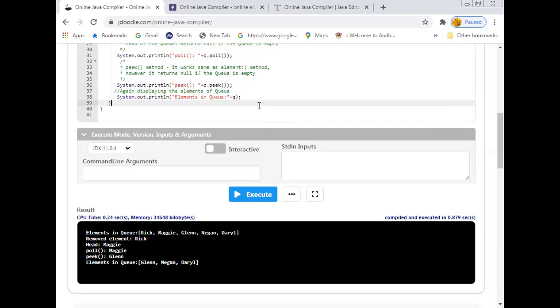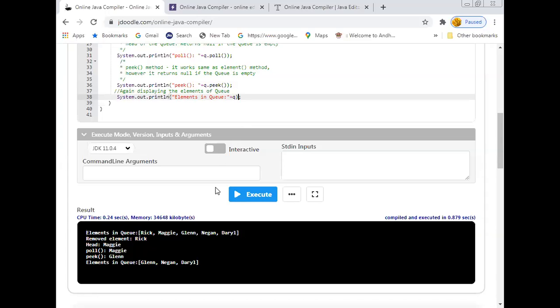All of you understand this particular point very clearly. It will not remove anything from the list, but it displays the top element in the stack. Whereas the remove method removes the top element in the case of a stack and the first element in the case of a queue. Now after performing the peek operation, we'll try to print the queue.